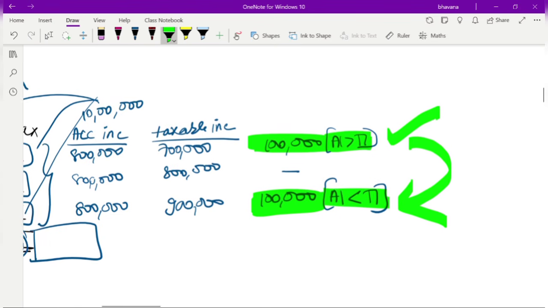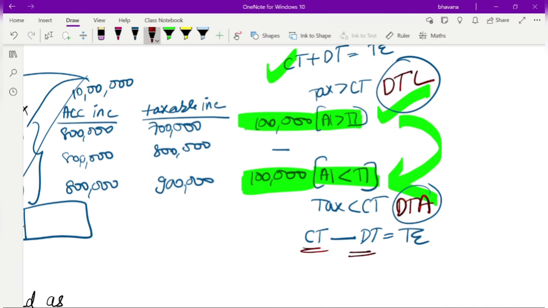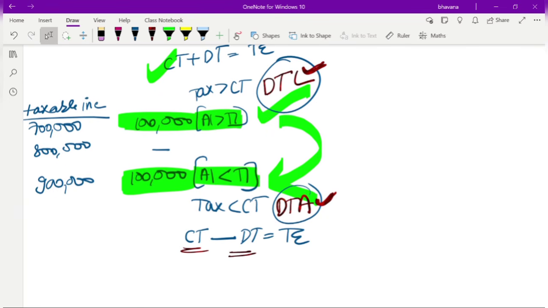This kind of difference is known as a timing difference. So what eventually happens is that a deferred tax liability is created first, and in the coming years a deferred tax asset is created. The difference gets reversed.